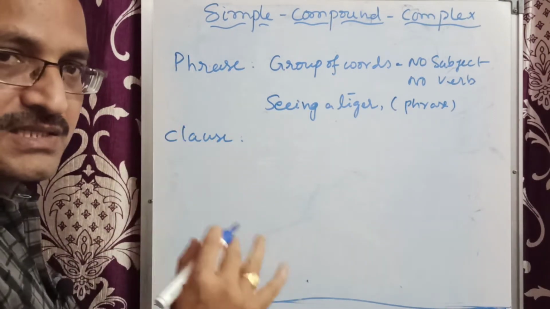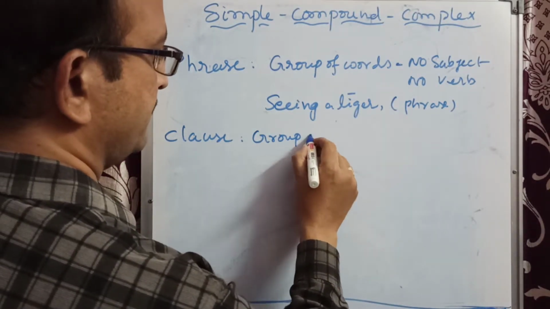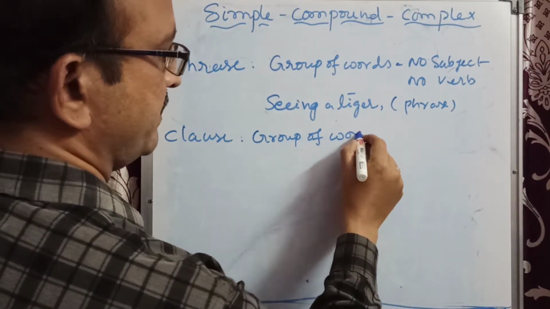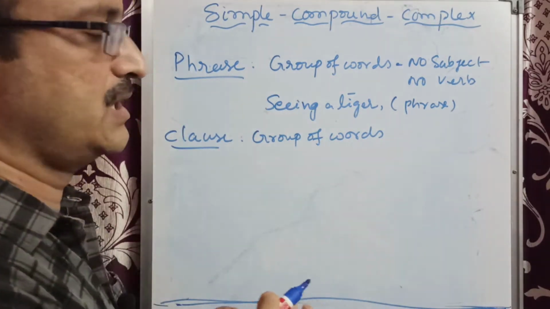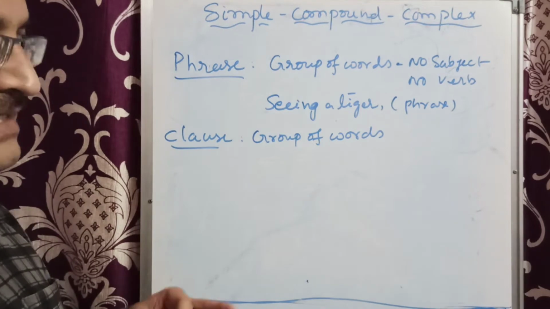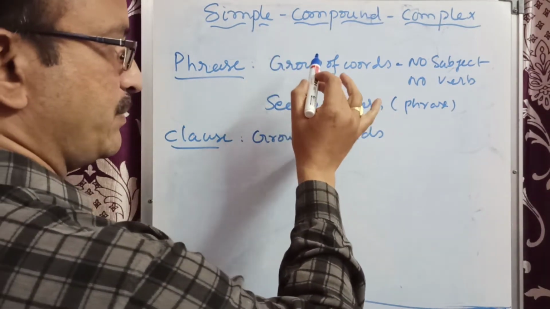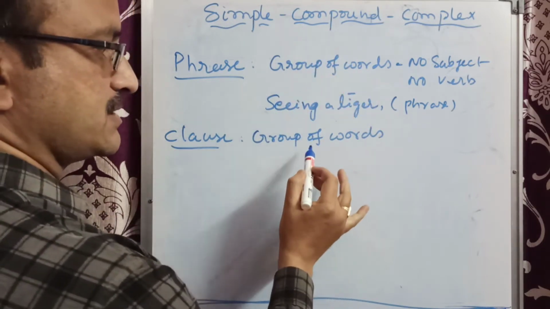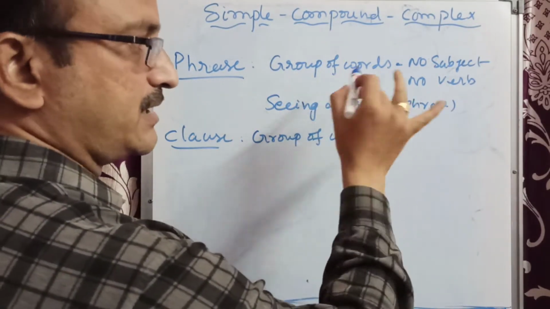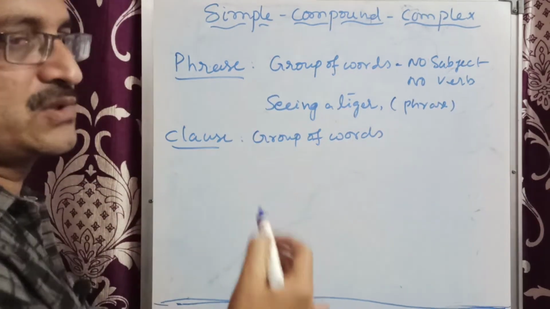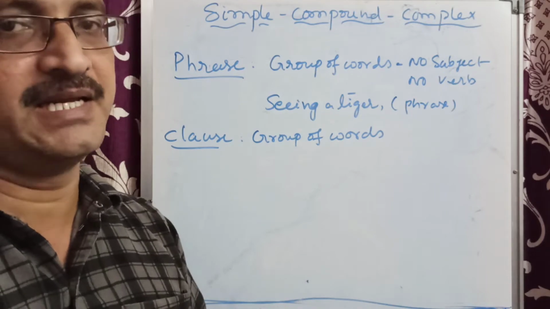So this clause is also a group of words. You may ask me, sir, both phrase and clause are groups of words, is there any difference? Absolutely. A phrase has meaning but not complete meaning. A clause also has meaning, but it has a complete meaning.